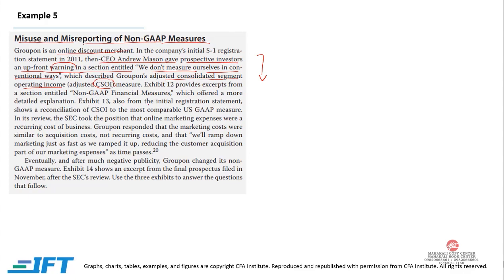Exhibit 13, also from the initial institution statement, shows a reconciliation of CSOI, that is our operating income, to the most comparable US GAAP measure. In this review, the SEC took the position that the online marketing expense was a recurring cost of business. On the other hand, Groupon responded that the marketing costs were similar to acquisition costs and not recurring costs. Now, this is the main difference: the company doesn't believe that the marketing cost is recurring, but on the other hand, the SEC says that it is a recurring cost.